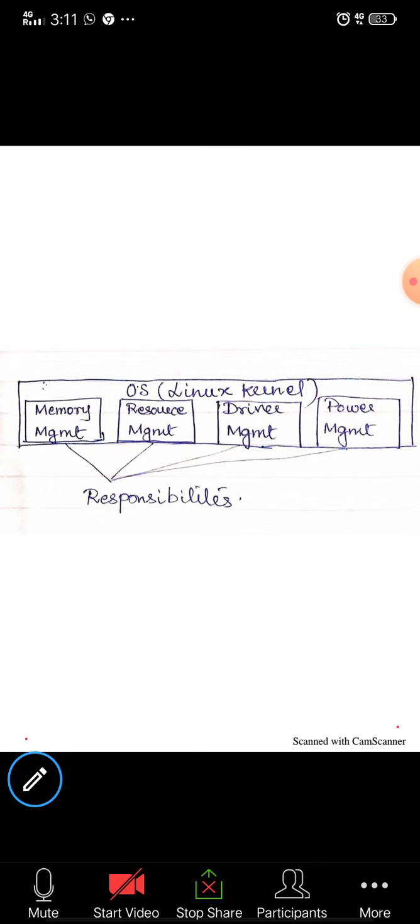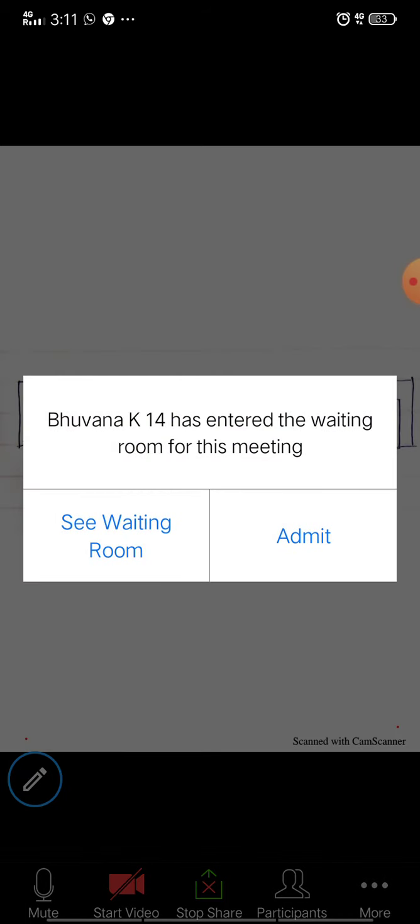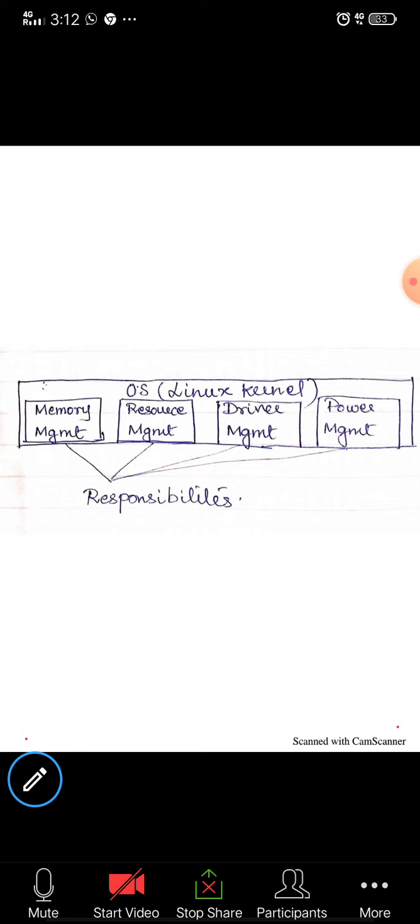The next responsibility is driver management. When you take a PC and insert a pen drive or other devices, it is not necessary to install any third party software, because driver management has the inbuilt application and takes care of it.